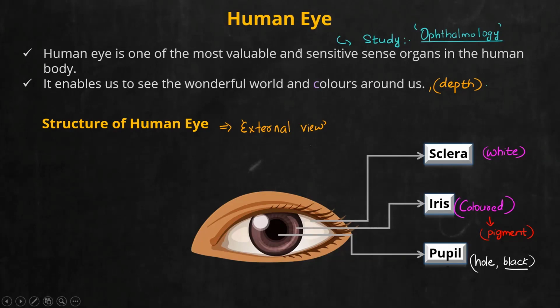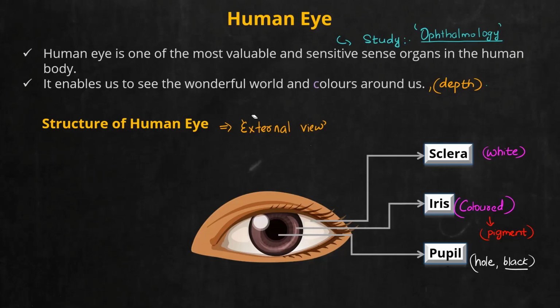Fine. So this is the front view of the eye. Very simple. Three structures mainly: sclera, iris, pupil. And this all things, if you want, you can mark what? Eyelids, whatever. We are not focusing on that. We only need these three terms. So sclera, iris, pupil.